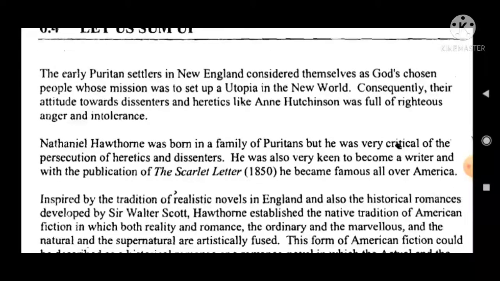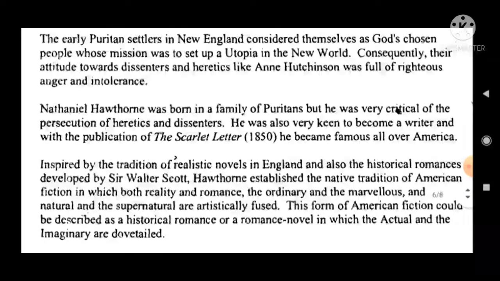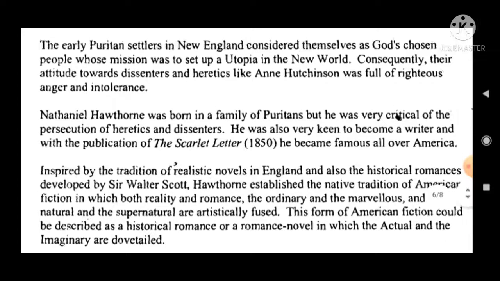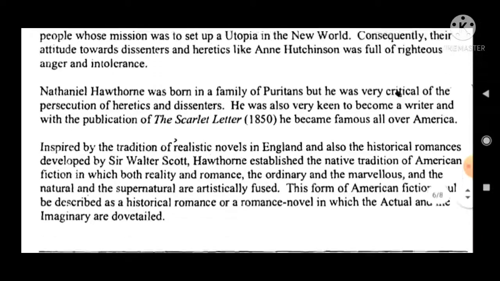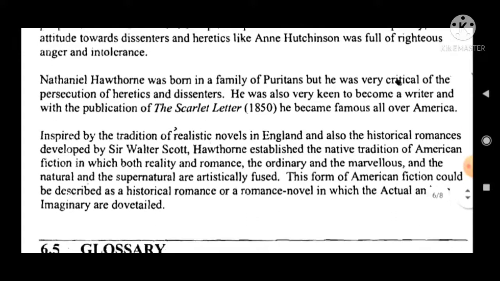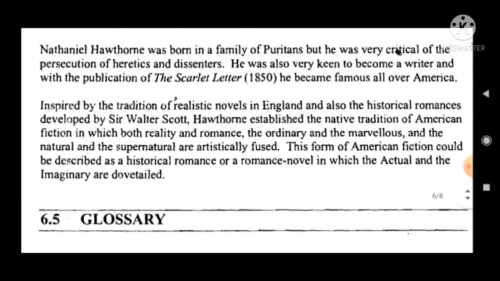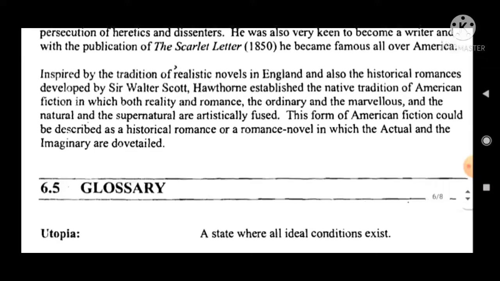The early Puritan settlers in New England considered themselves as God's chosen people, whose mission was to set up a utopia in the New World. Consequently, their attitude towards dissenters and heretics like Anne Hutchinson was full of righteous anger and intolerance. Nathaniel Hawthorne was born in a family of Puritans, but he was very critical of the persecution of heretics and dissenters. He was also very keen to become a writer, and with the publication of The Scarlet Letter in 1850, he became